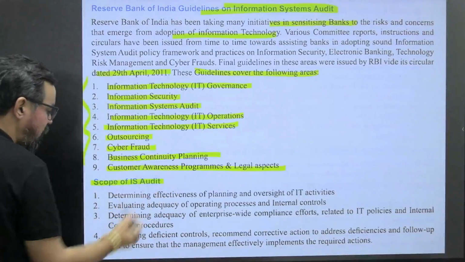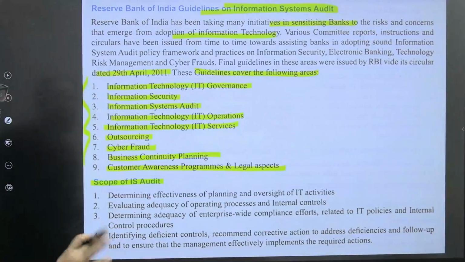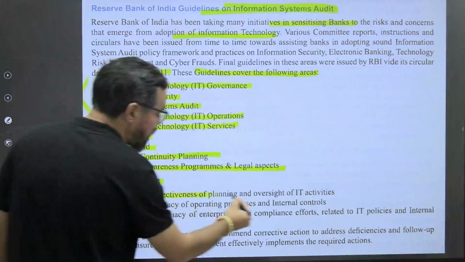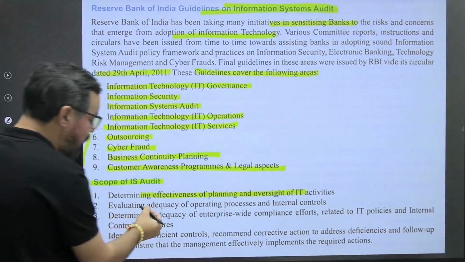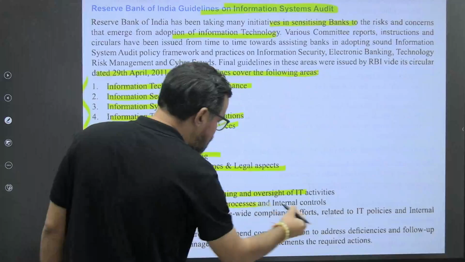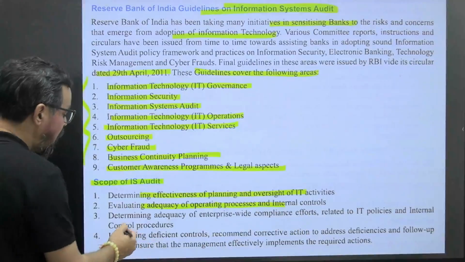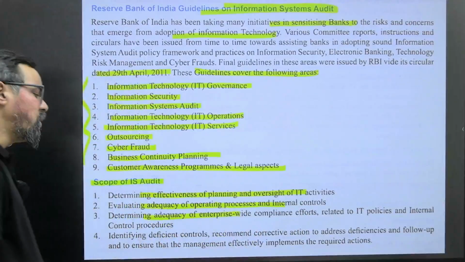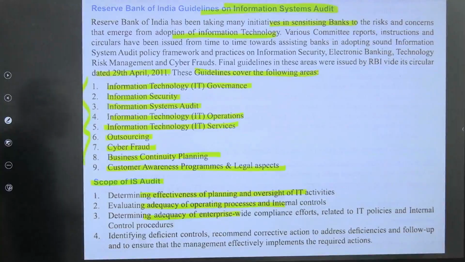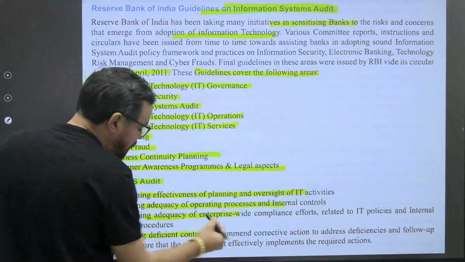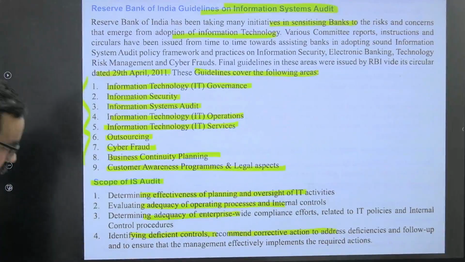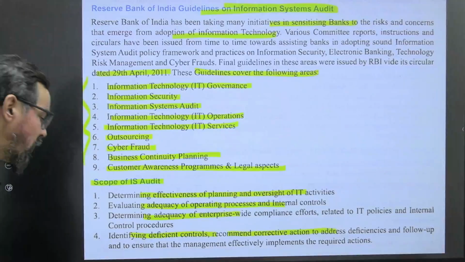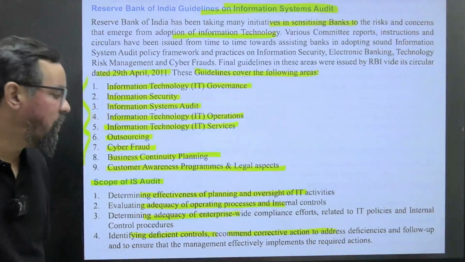Okay, so scope of IS, information system audit: determining effectiveness of planning and oversight of IT activities, evaluating adequacy of operation process and internal control, determining the adequacy of enterprise-wide compliance efforts related to IT policies and internal control procedures, identifying deficient controls, recommending corrective actions to address deficiencies and follow up, and ensuring that management effectively implements the required actions.